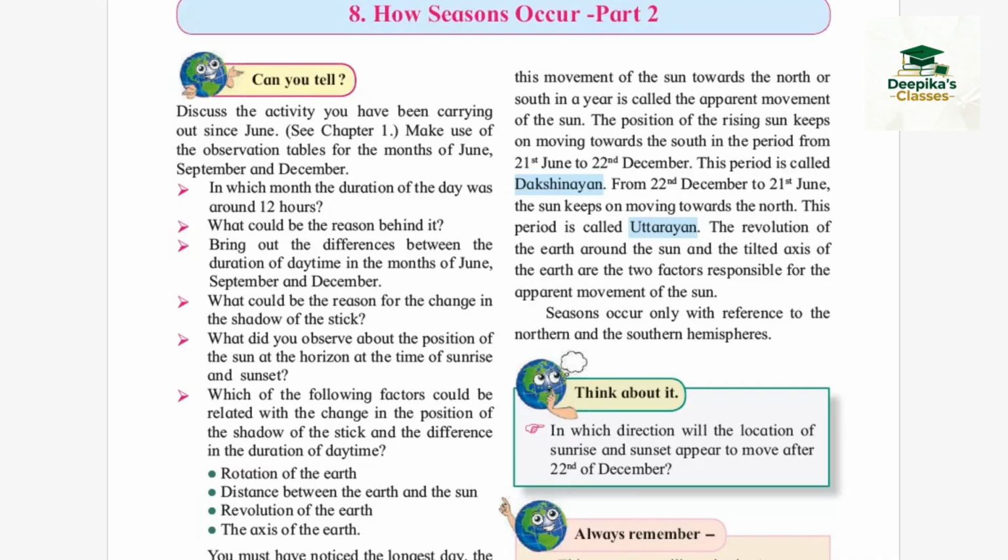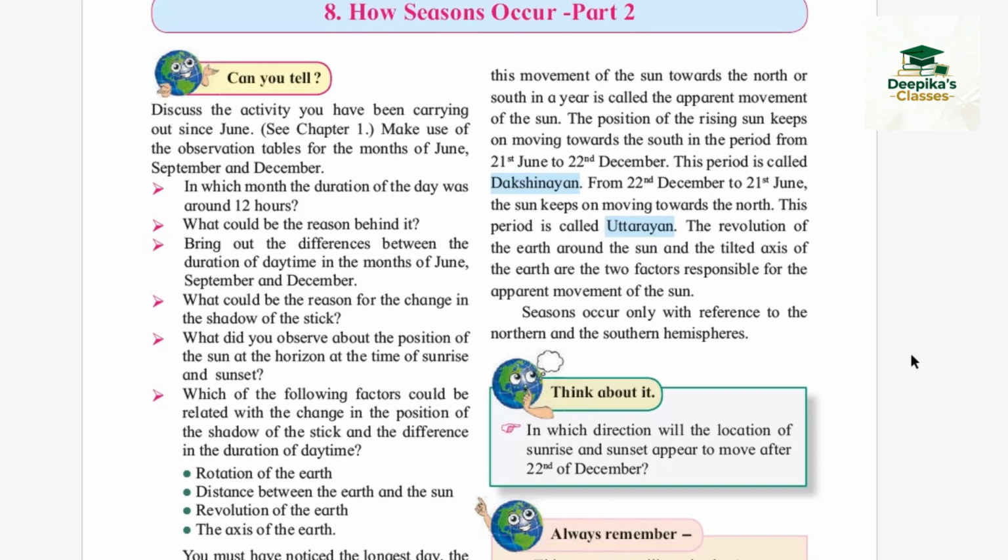The change in the position of the shadow of a stick is due to the rotation of Earth on its axis. Next, as the Earth rotates, the position of the sun in the sky changes, causing the shadow of the stick to move. The position of the sun on the horizon keeps changing at the time of sunrise and sunset throughout the year.